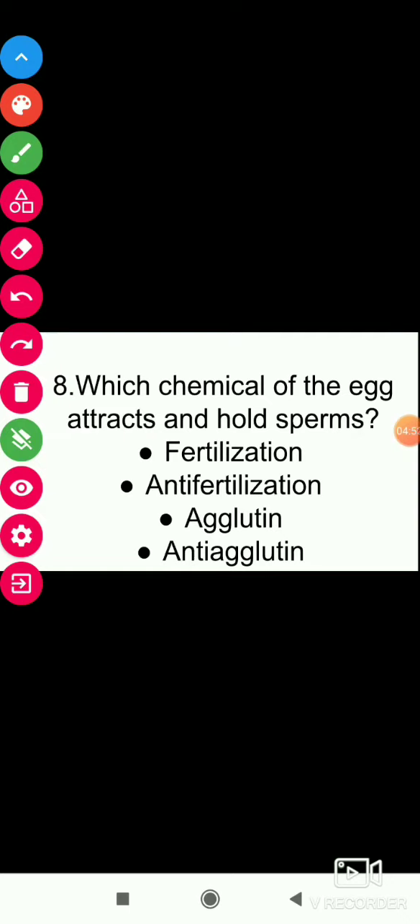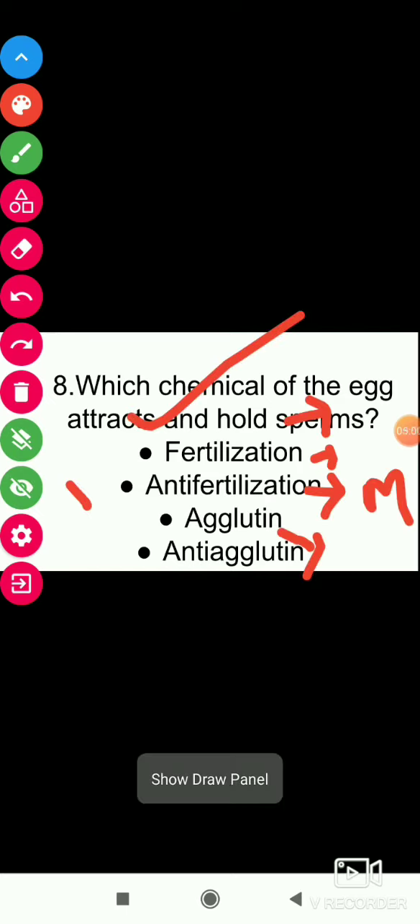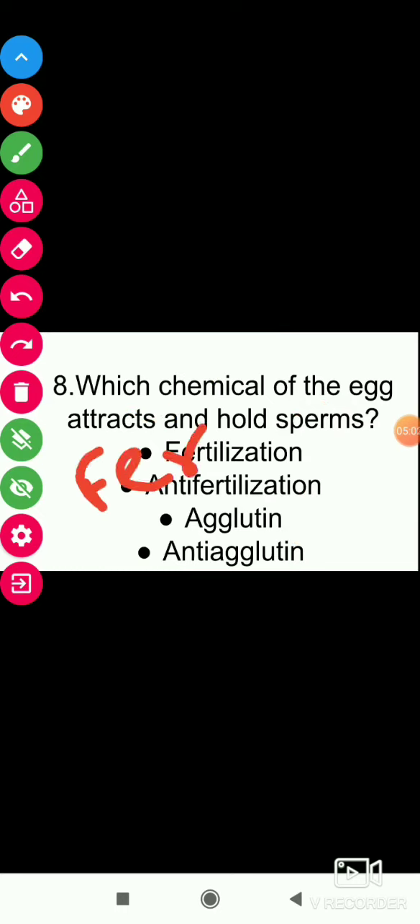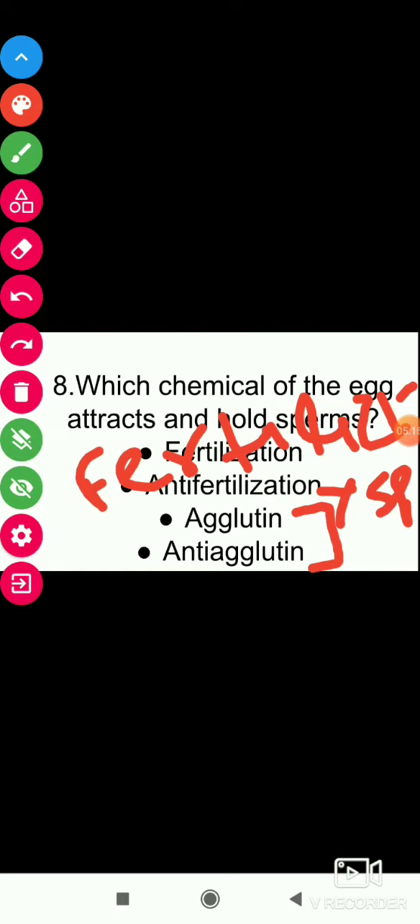Which chemical of the egg attracts and holds the sperm? The answer is fertilizin. Fertilizin is secreted from the egg cell, and antifertilizin is secreted from the sperm. Agglutinin and anti-agglutinin both help in agglutination. The sperm secretes antifertilizin, while the fully mature egg contains fertilizin that attracts the sperm and holds it together. So the answer is fertilizin.